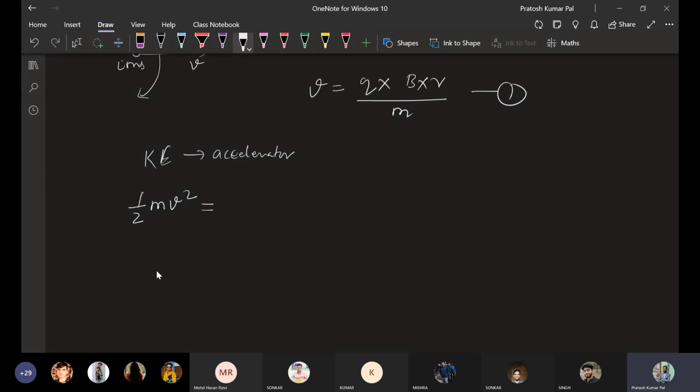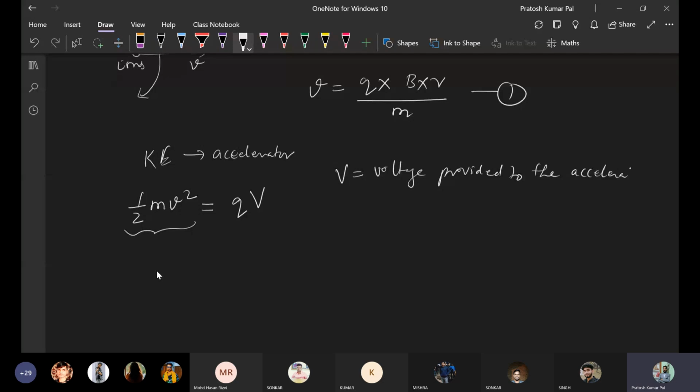That kinetic energy will be equal to the potential energy. The accelerator has accelerated the ions, so they have kinetic energy, and this energy provided to the ions is because of the high voltage provided to the accelerator. So capital V is the voltage provided to the accelerator.